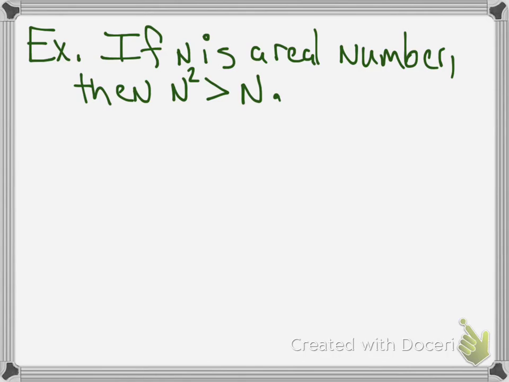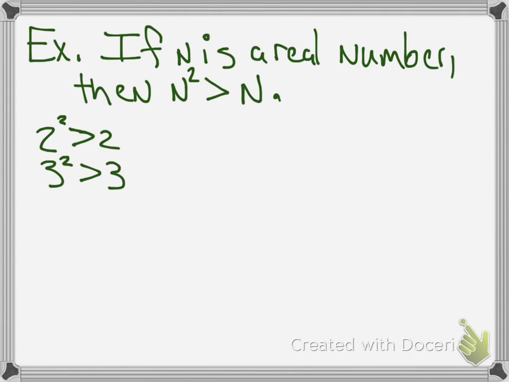For example, that's kind of weird to say that. Anyways, if n is a real number, then n squared is greater than n. In other words, if you pick any number, you square it, you're going to get a number that is bigger. Okay, well, I can come up with examples. Like I could say 2, and 2 squared is greater than 2. I can say 3, and 3 squared is greater than 3. So I have to come up with a counterexample. Those are examples that prove the statement.